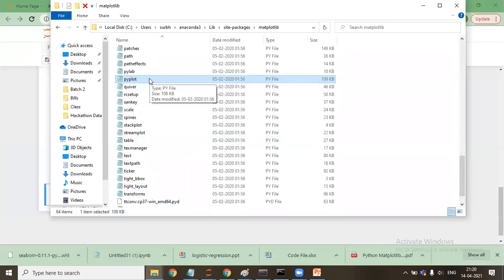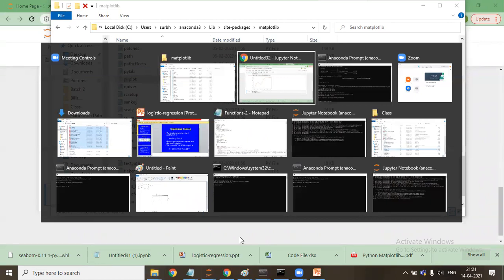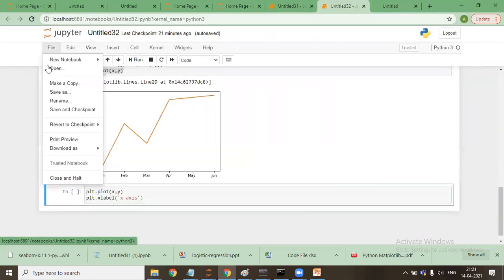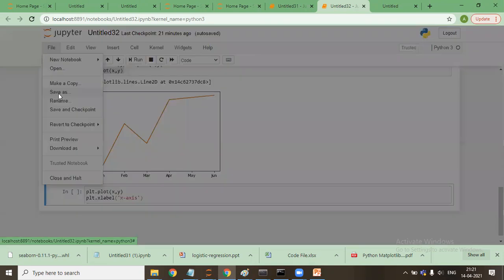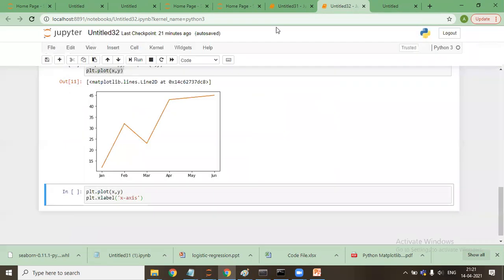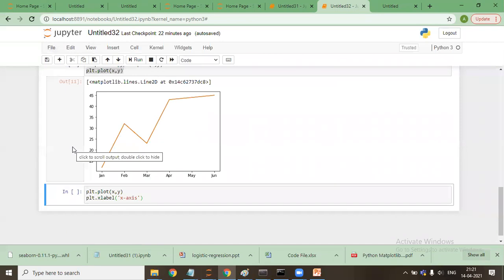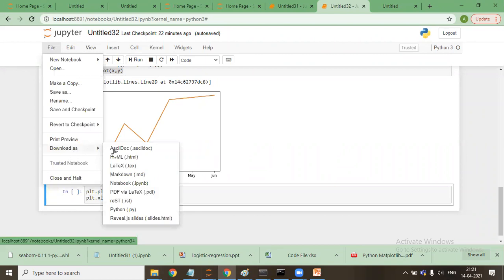You see here, it is a py file. Py file is basically a Python file. So when I go to my Jupyter, I'll say file, save as, or I'll say file, download as .py.